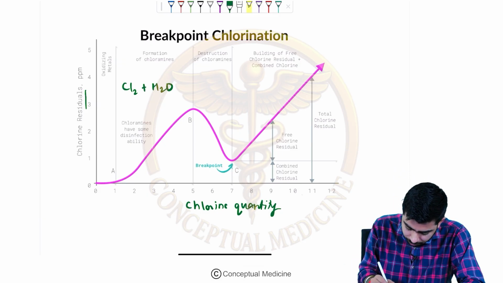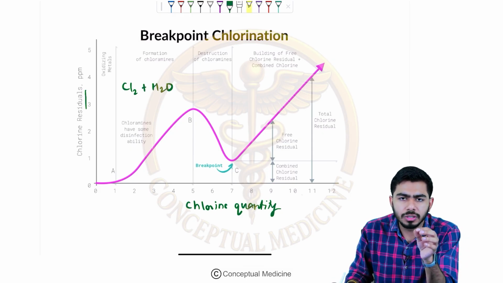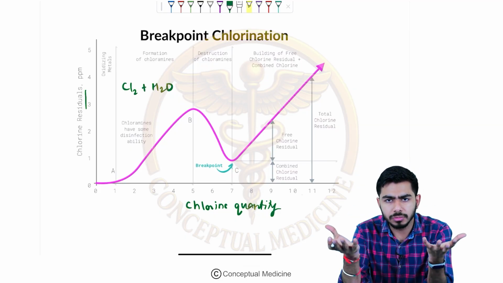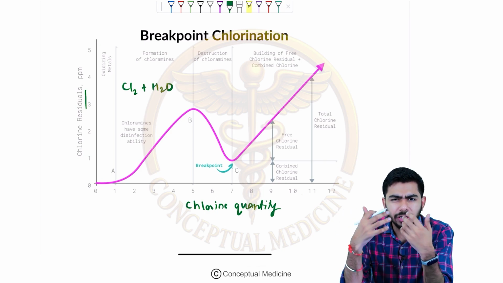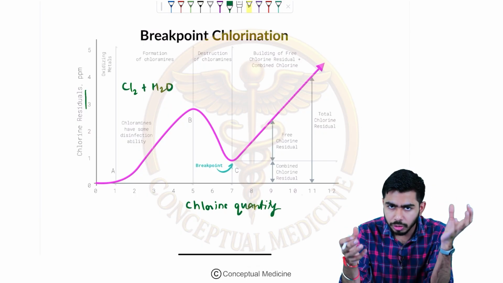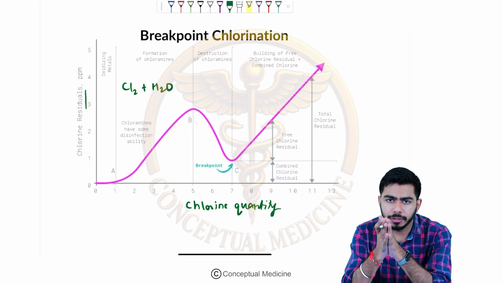Here, the chloramine formation will start. What is chloramine formation? In the water, there could be some microorganisms, and their excreta will produce ammonia. The chlorine which you are adding will bind with the ammonia.